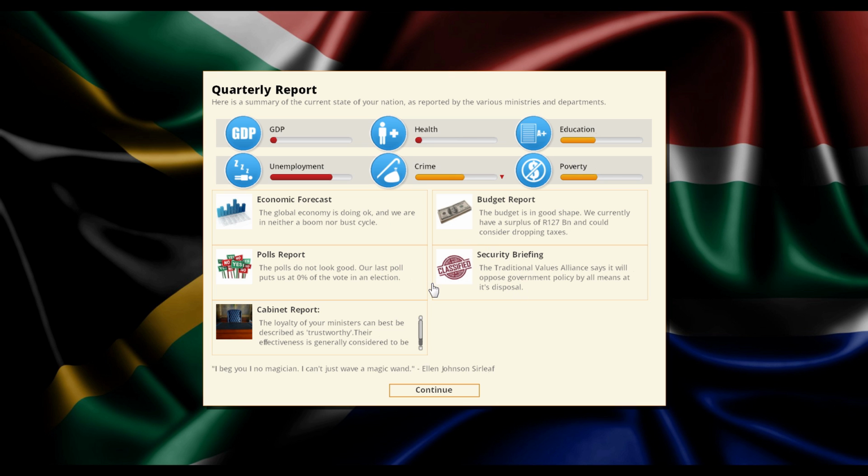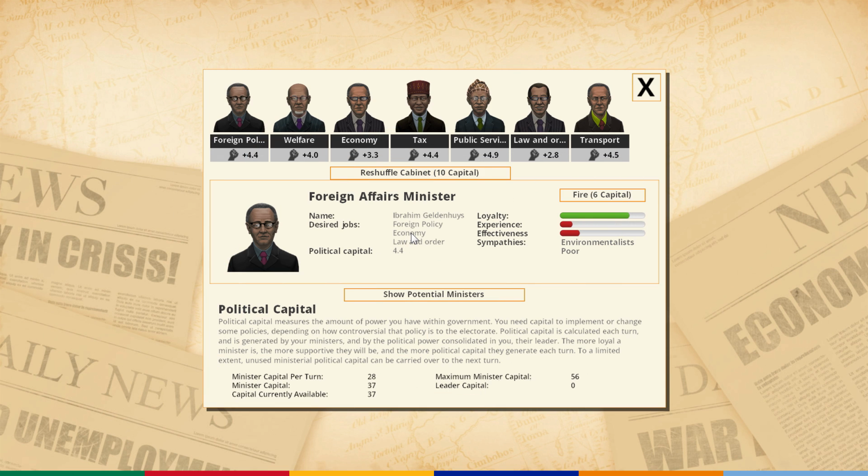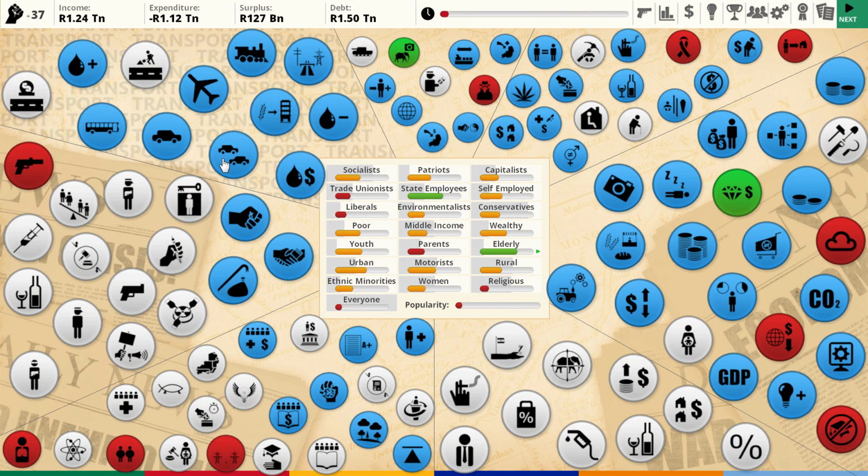Security briefing. We won't need to worry about the security for now. We haven't really talked about the cabinet, but the cabinet is going to be a bigger issue as we progress further and further. Right now, they're giving me a good amount of political capital, except for this law and order guy. I might need to fire Andre, but not yet. It's still way too early to be switching around the cabinet, I think. Okay, so we have 37 political capital. What are we going to do now?